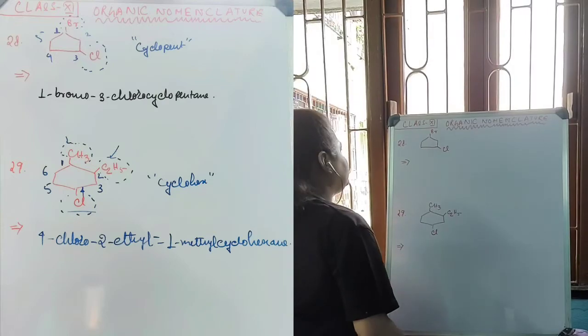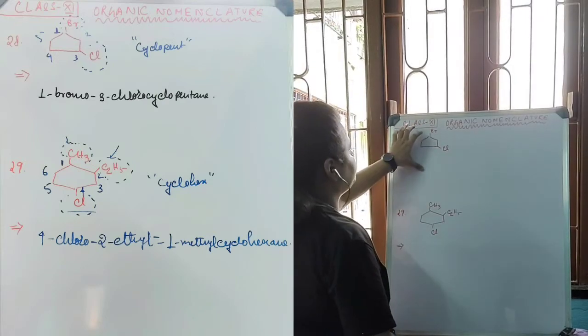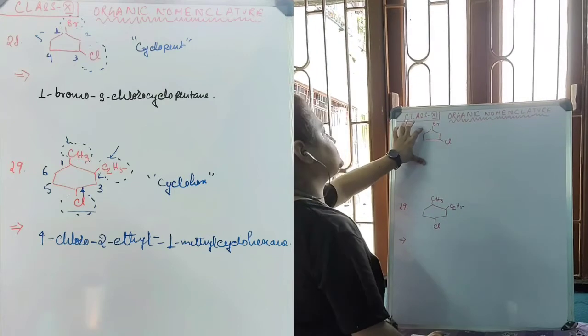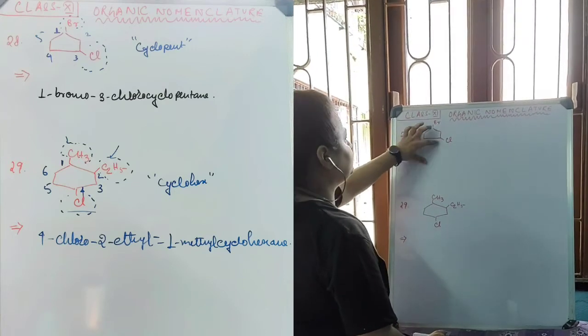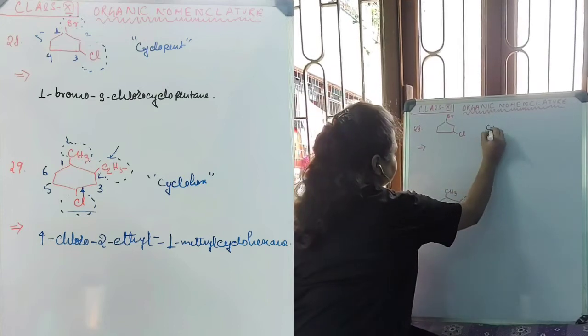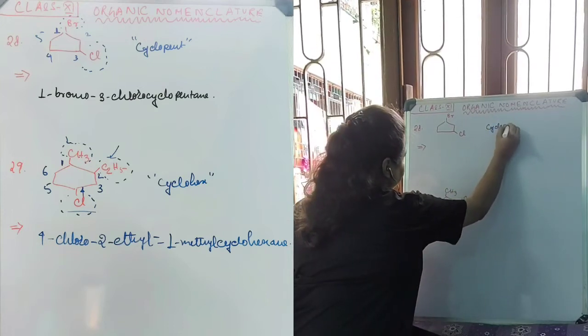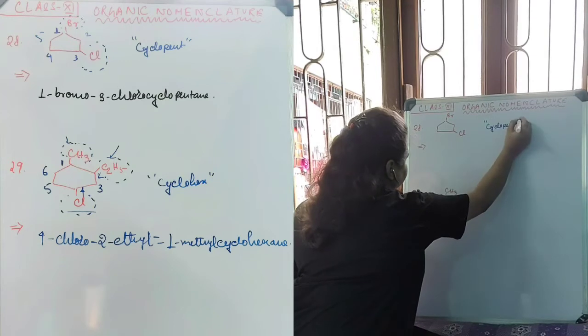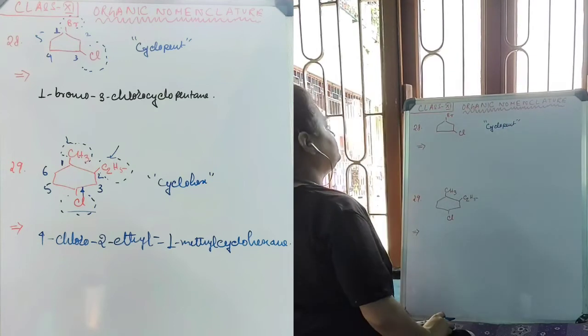This is another cyclic compound. This is a 5-member cyclic compound. 5 carbons are enclosed in this cyclic compound. 1, 2, 3, 4, 5. So the name of this cyclic compound will be cyclopent. This is the main IUPAC name of the cyclic compound.